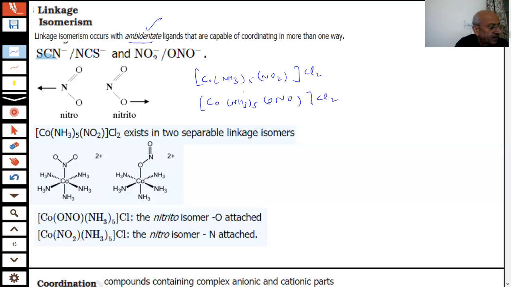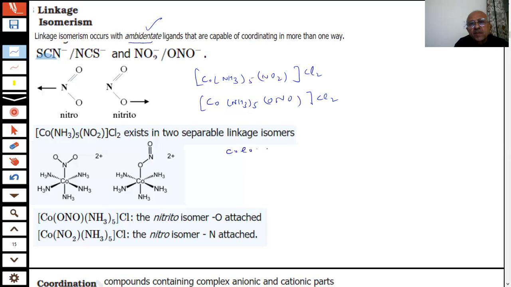It will be pentaamminenitrito-O-cobalt(III) chloride.